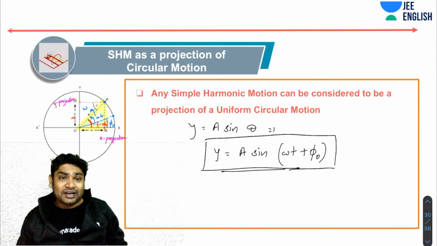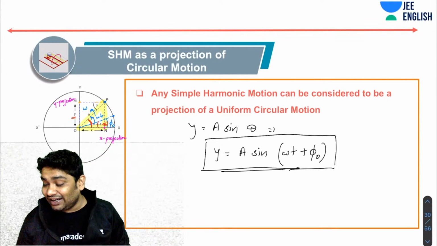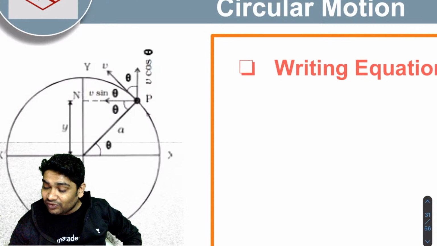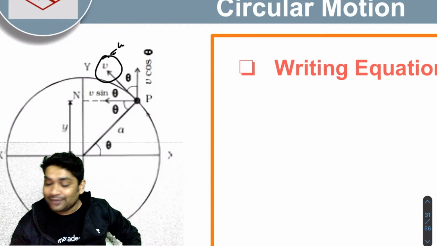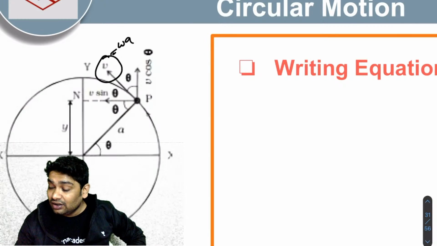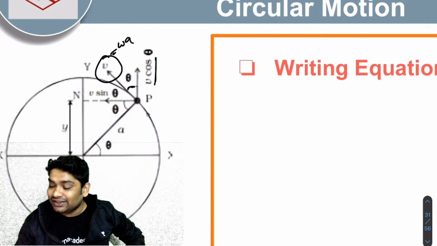Suppose I had to derive the velocity equation. Again, that is very simple. If this particle was moving in a circular manner, this v would have been equal to omega times a, correct? And that would have had two components, right? If this was theta, this was theta, this was theta, it would have had one component like this, v cos theta, and another component like this, v sin theta.